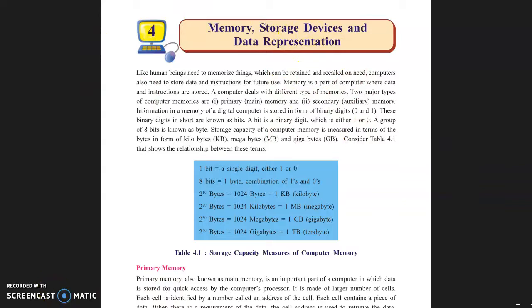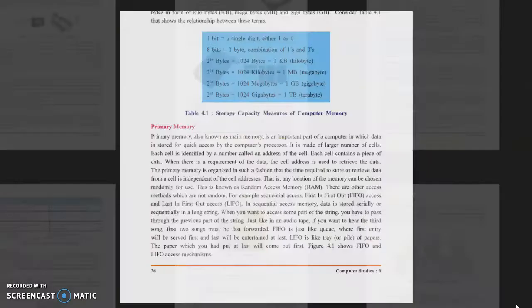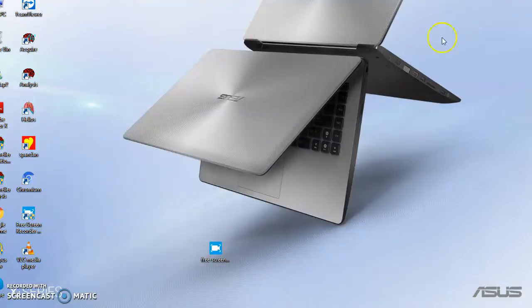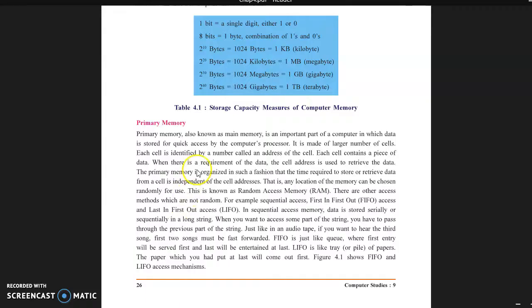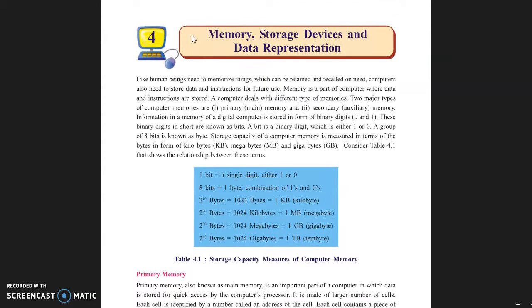If you remember, how is data stored in computer? In our first chapter, we already saw the definition of computer. What is computer? Computer is an electronic machine which processes data and gives us information. This definition you should always remember. In this chapter, we are going to see memory, storage devices and data representation.